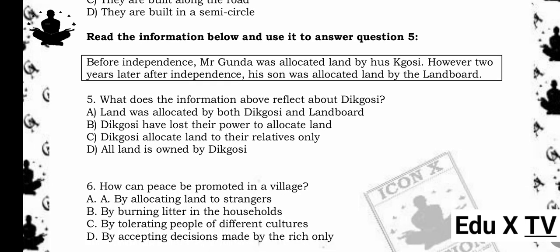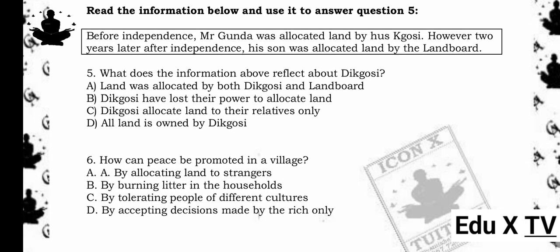Read the information below and use it to answer question 5. Before independence, Mr. Gunda was allocated land by Dikgosi. However, 2 years later after independence, his son was allocated land by the land board. 5. What does the information above reflect about Dikgosi? A. Land was allocated by both Dikgosi and land board. B. Dikgosi have lost their power to allocate land. C. Dikgosi allocate land to their relatives only. D. All land is owned by Dikgosi. The answer is B. Dikgosi have lost their power to allocate land. Reason being, the shift from Dikgosi to land board allocation after independence shows a change in authority over land management.